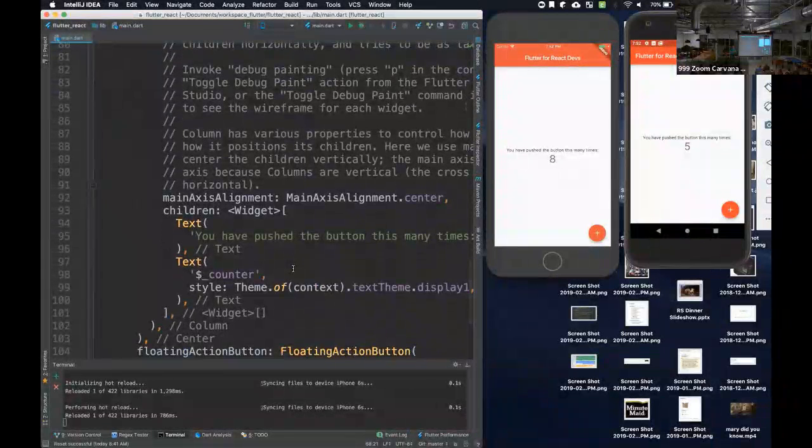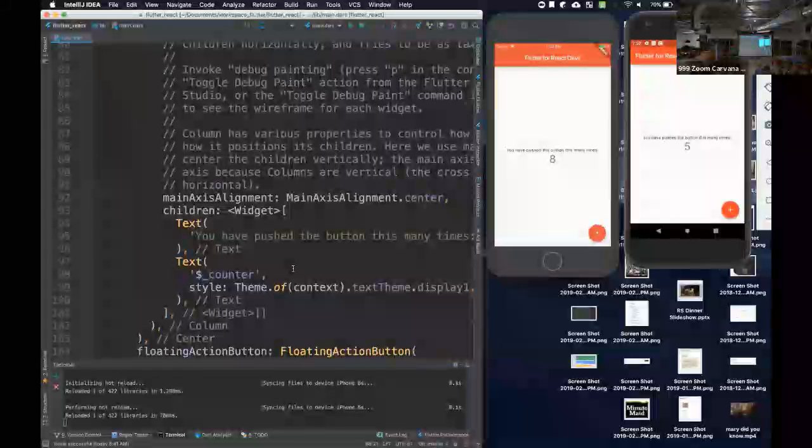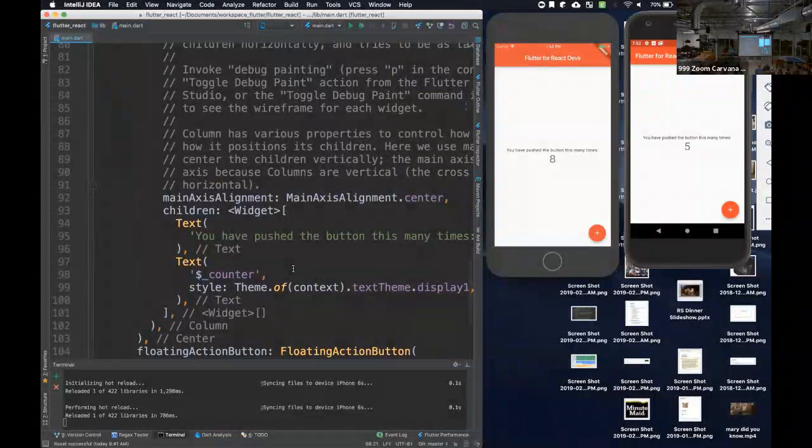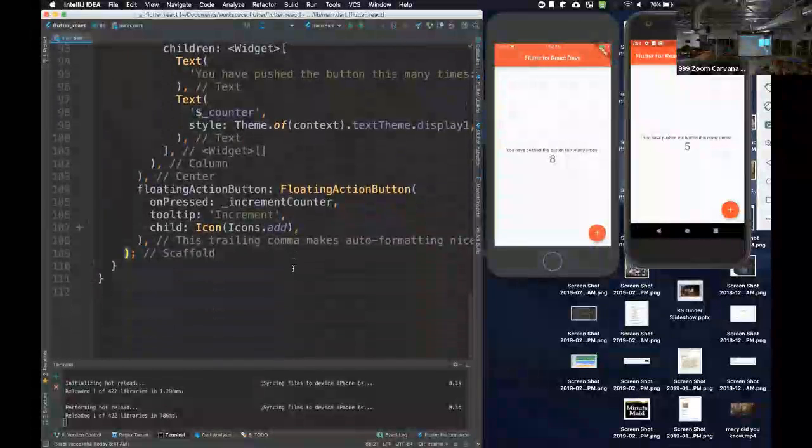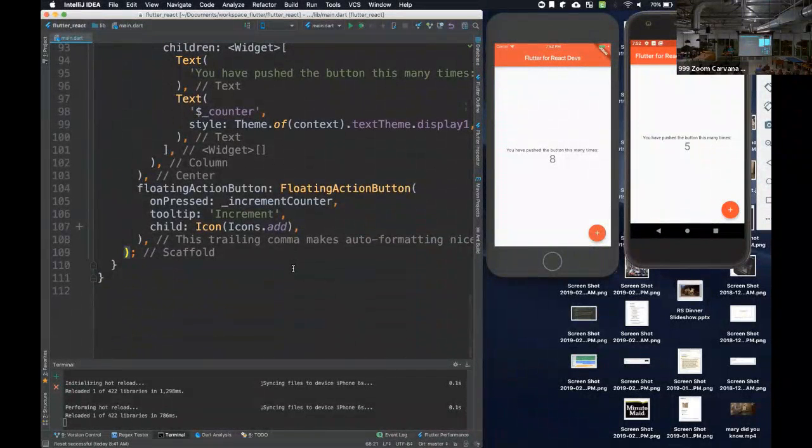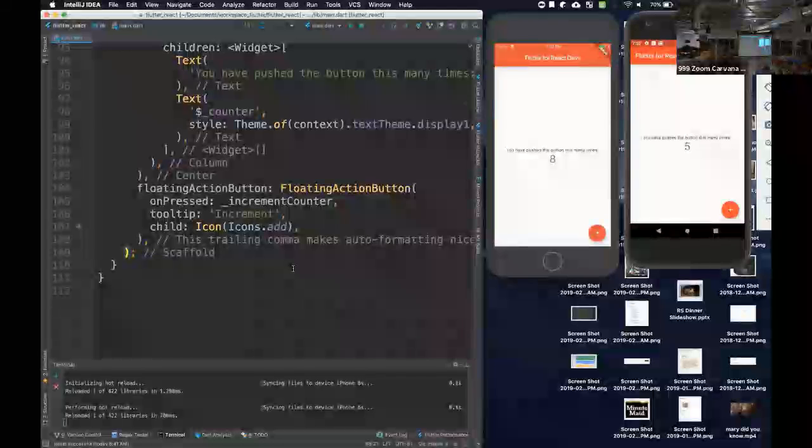You'll notice that in Flutter, we don't have any style sheets, any CSS-type styles. Everything is built into the object definitions themselves. We have objects, widgets, they have children or a child, and then they lay out their children, and they have children themselves too. And then we have this affordance for a floating action button. So we're going to add a little bit of functionality to the application.